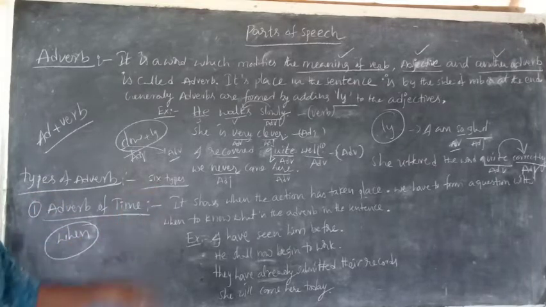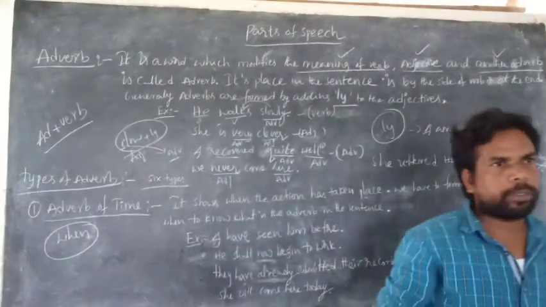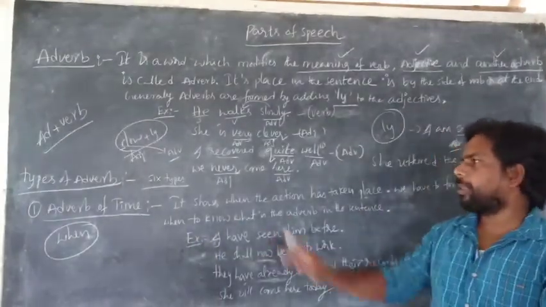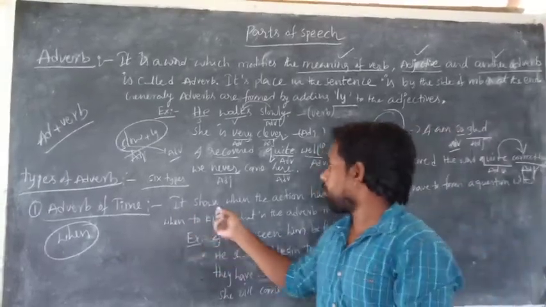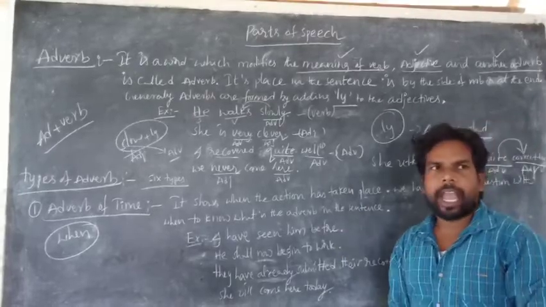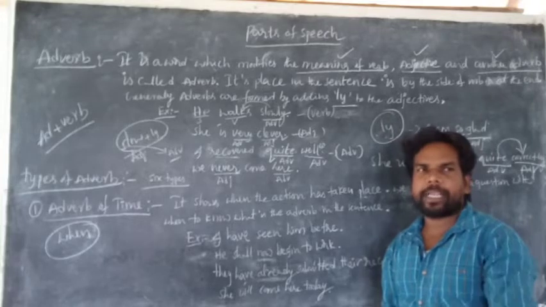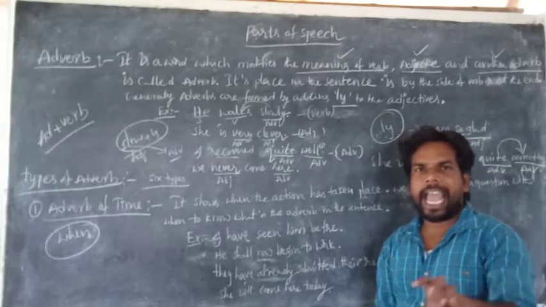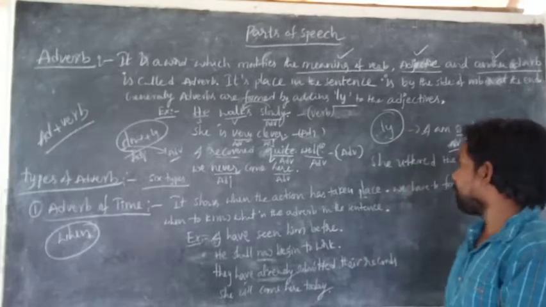And now come to the types of adverbs. We have 6 types. The first one is the adverb of time. Adverb of time shows when the action has taken place in the sentence. Adverb of time shows what? When the action has taken place, when the action has happened.